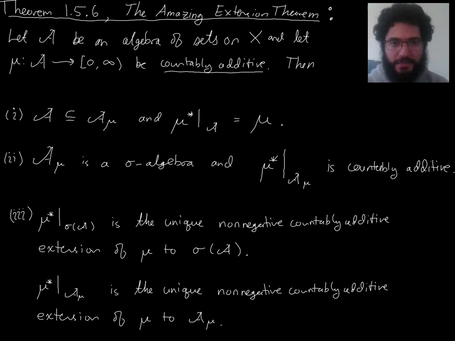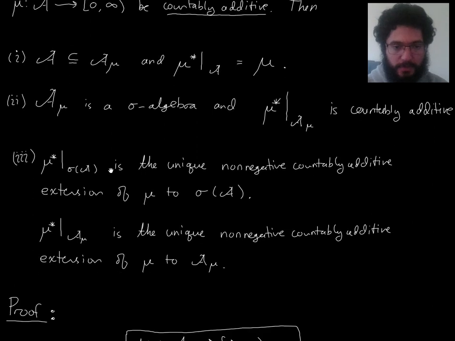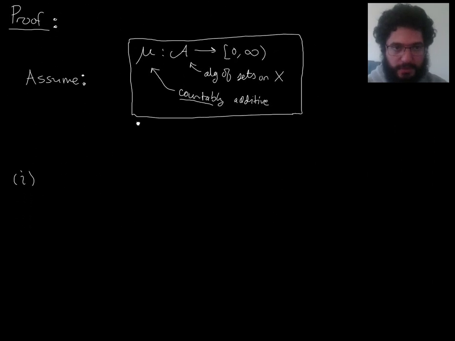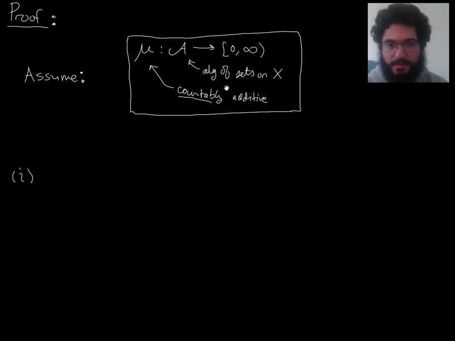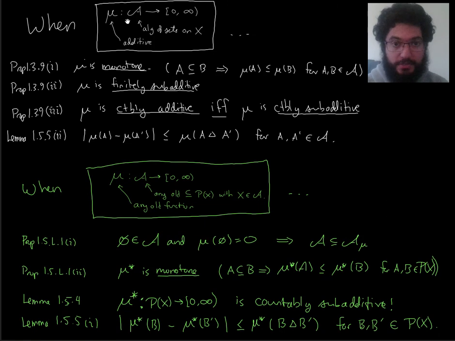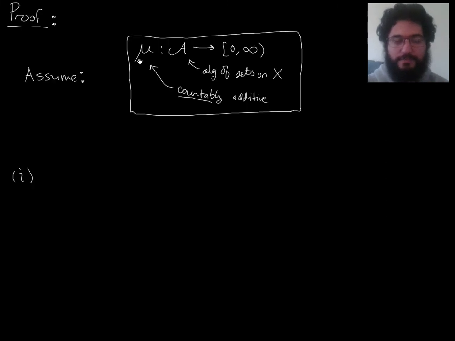Let's finally begin the proof. We'll start with part one. So let's bring in some assumptions, and I've written this down in kind of a schematic way. We're assuming what I refer to as the good situation here, but a little bit more. We're assuming we have an algebra of sets on X and a non-negative countably additive function.